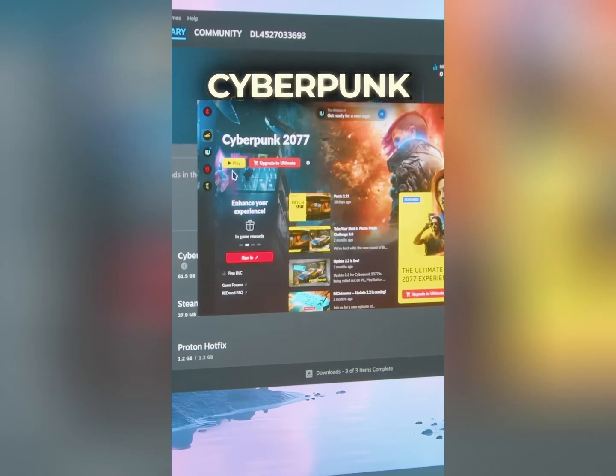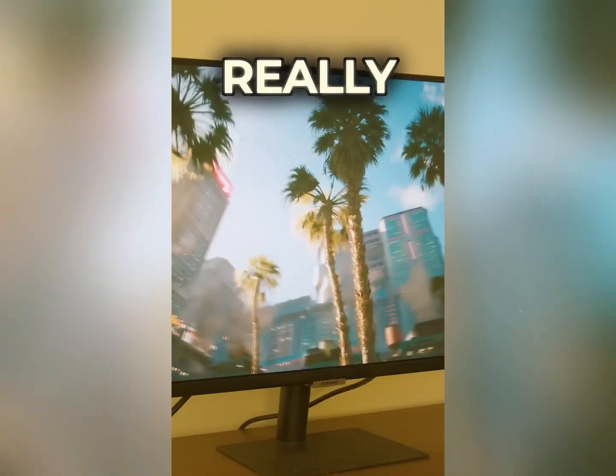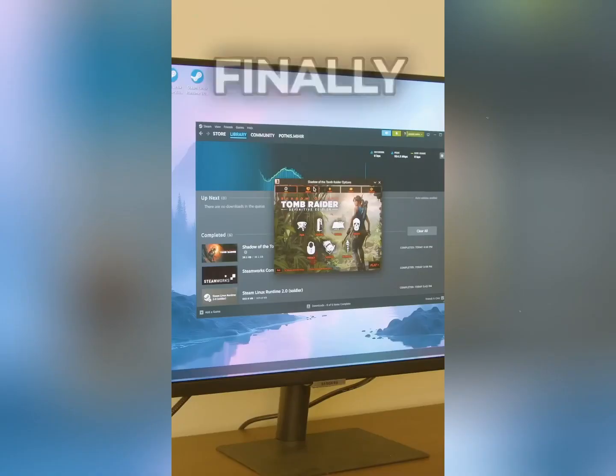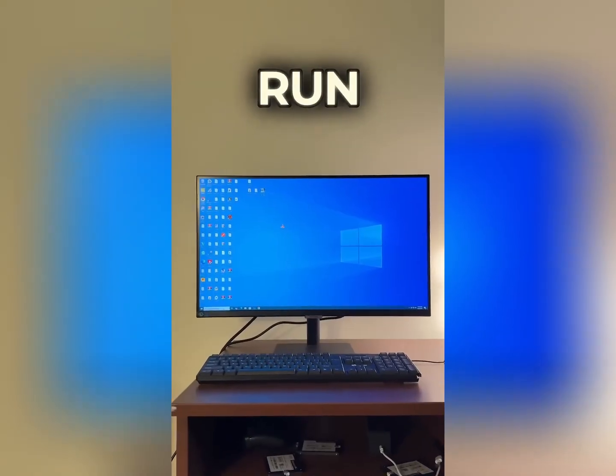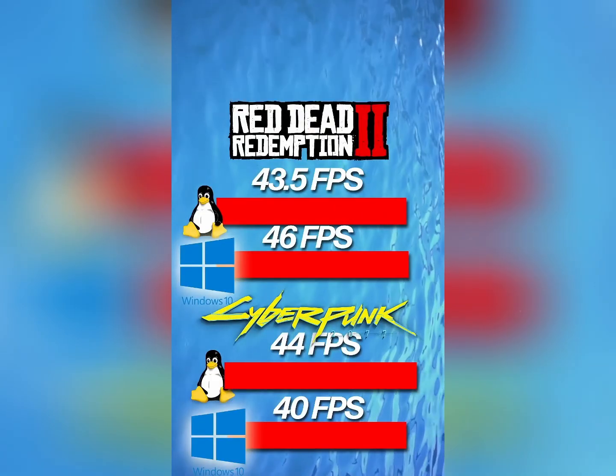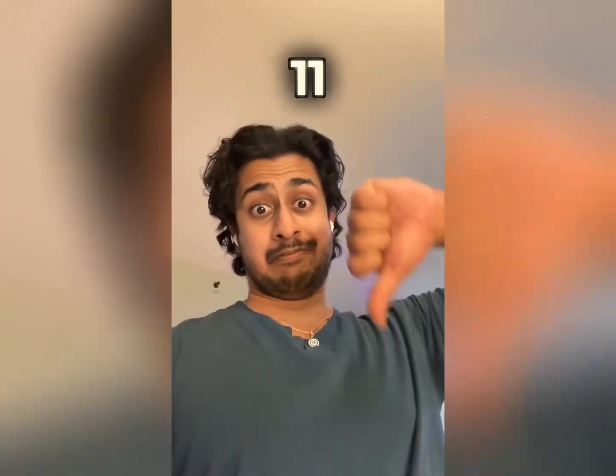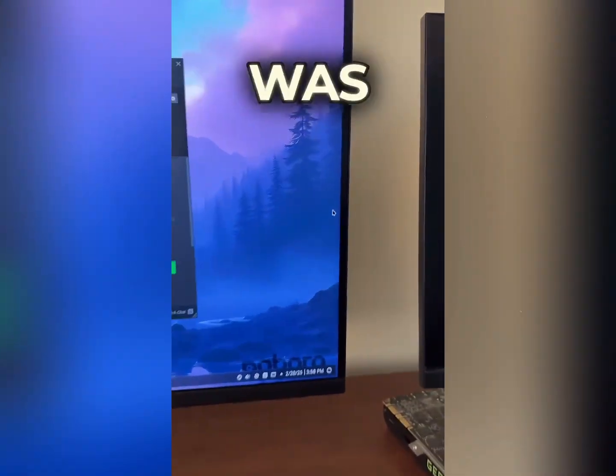Next up, I installed Cyberpunk 2077, which also ran really smoothly. What? And finally, Shadow of the Tomb Raider, which also ran really well. What? Okay. That ran better than basically everything. Okay, did not run better than Windows 10, but it was quite close. Ran better than Windows 11, but Windows 11 sucks. And doing anything other than gaming was kind of a pain.